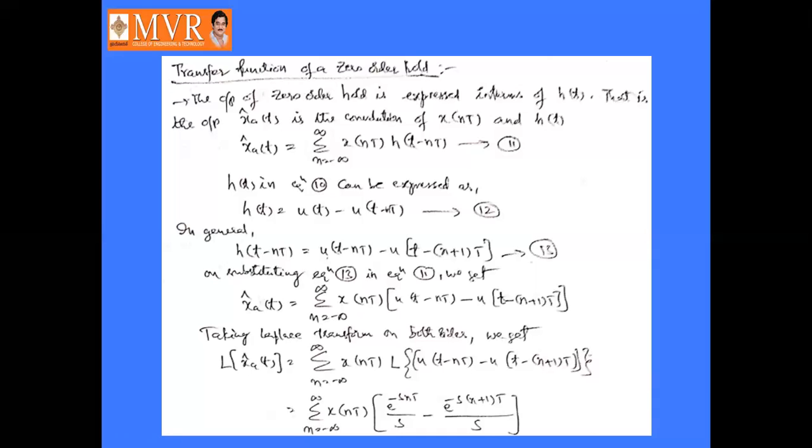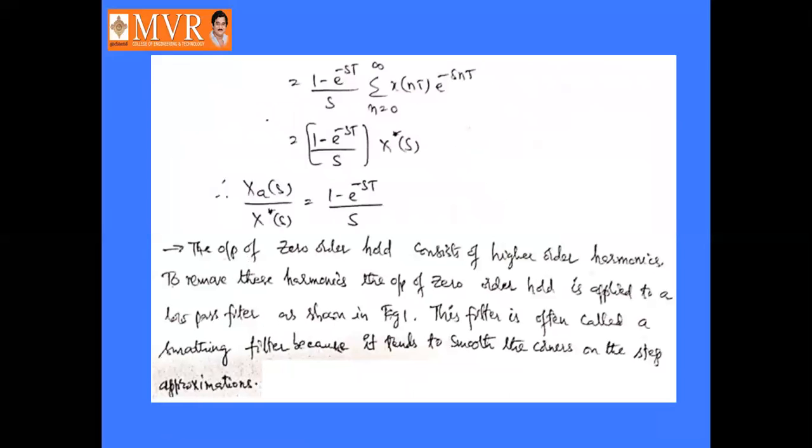Okay, in the next chapter, we will learn about the Laplace transforms and Z transforms. By simply substituting and applying the Laplace transform here, we get the transfer function of the zero order hold, that is, xa(s) by x*(s) is equal to (1 minus e power minus sT) by s. So we can say that the output of the zero order hold consists of higher order harmonics.